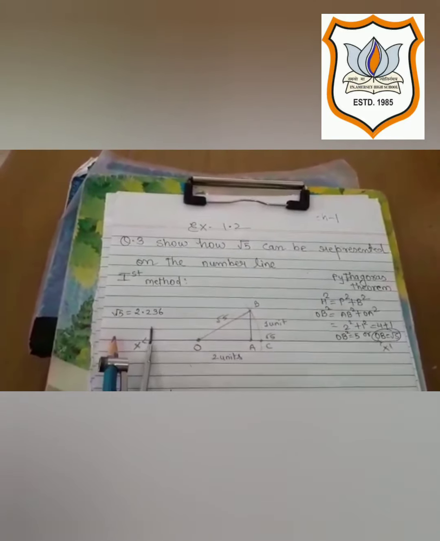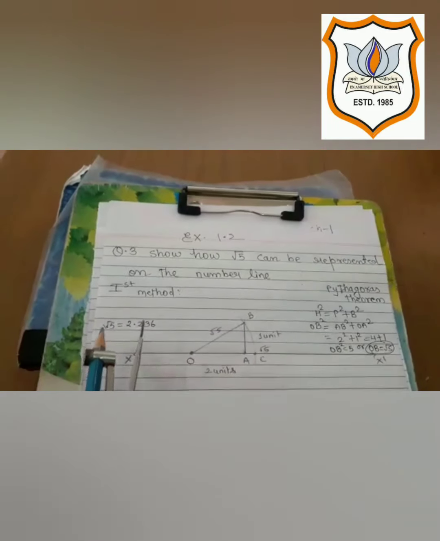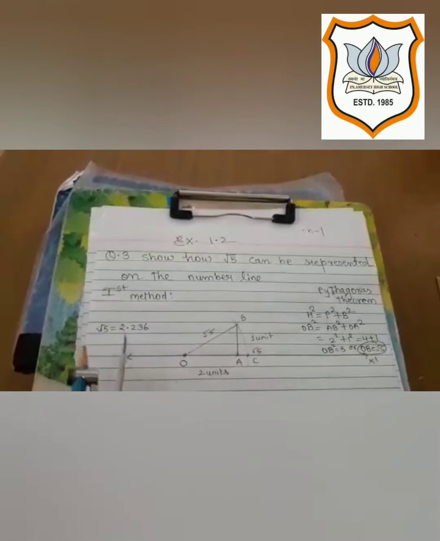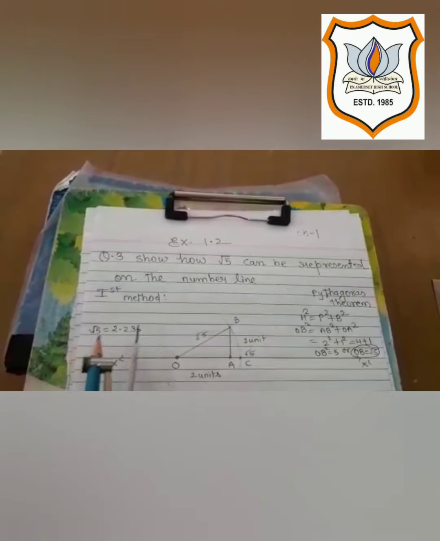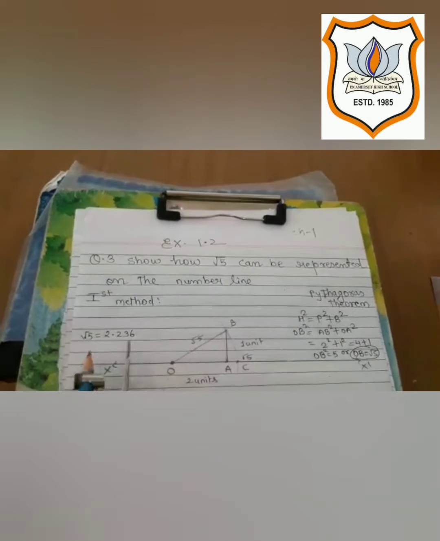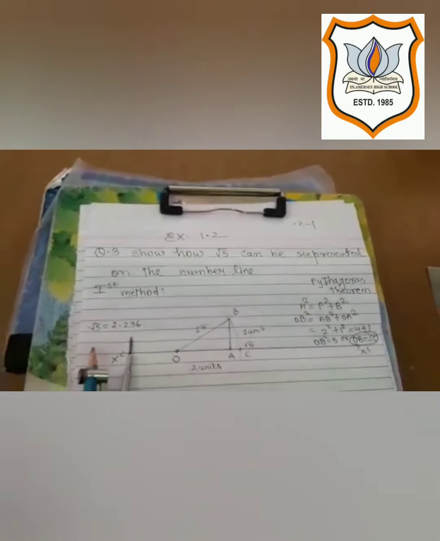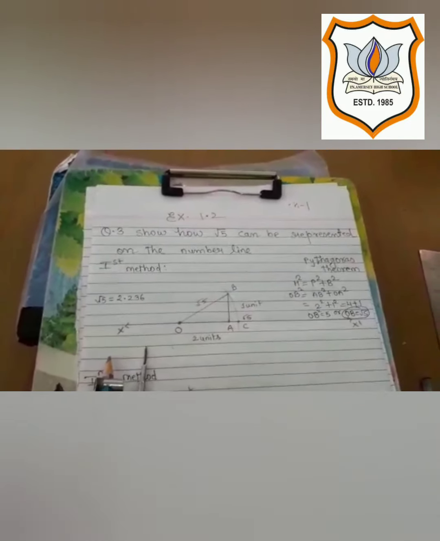They are endless, non-terminating, non-repeating. But to use these numbers in our calculations, we take up to 3 decimals, 2.236 like this. So now let's start to plot root 5 on the number line.